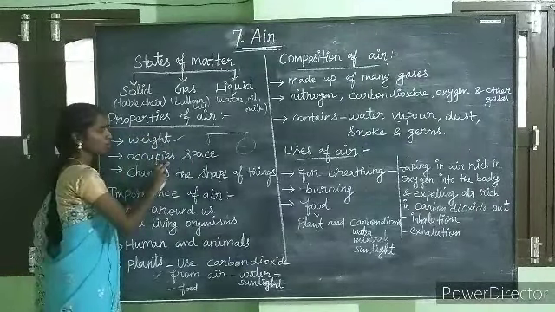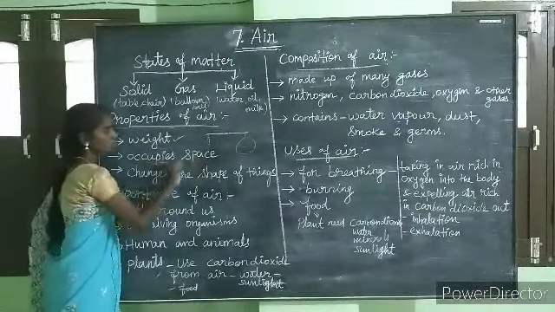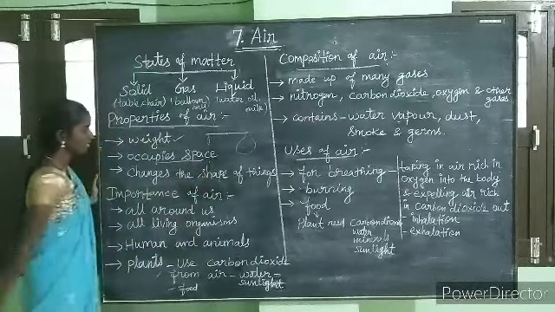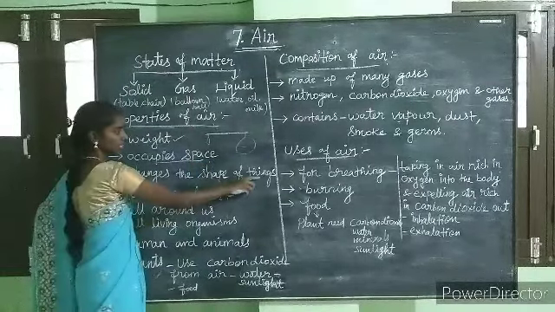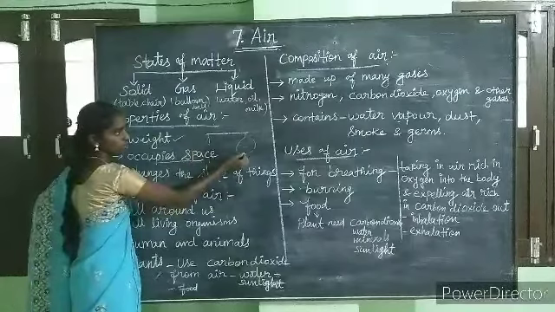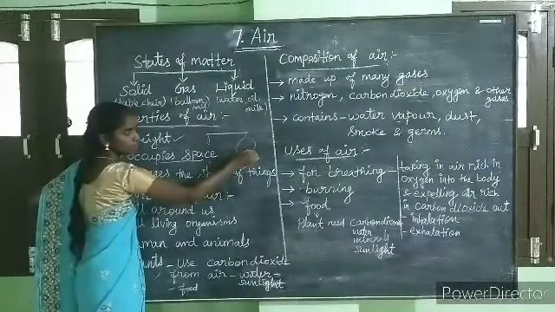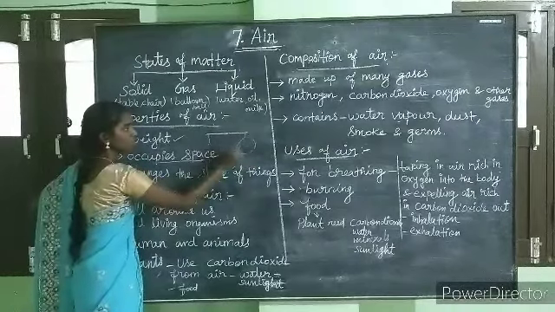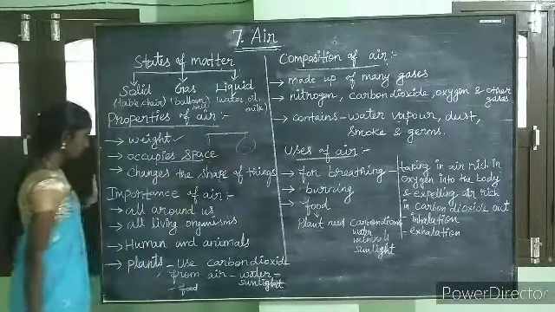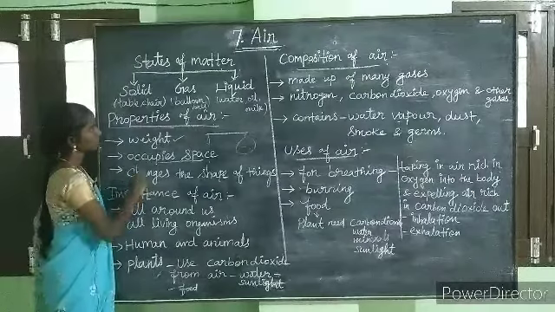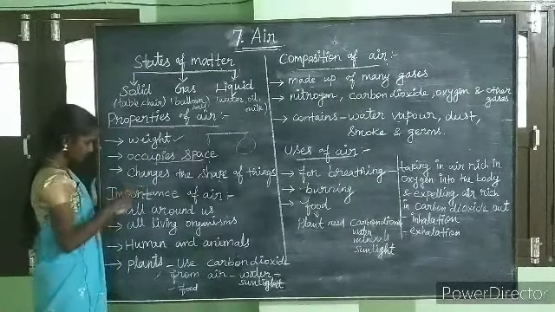Then air occupies space. It occupies the space. Then it changes the shape of things. For example, balloon. If you blow air into a balloon, the shape of the balloon will change. Okay, so these are all the properties of air.